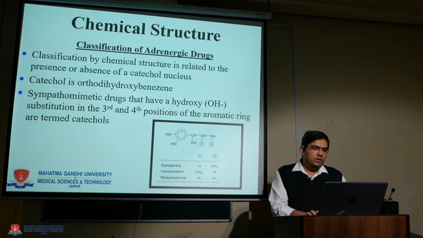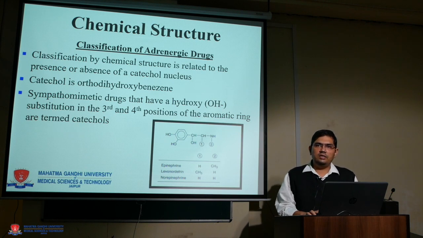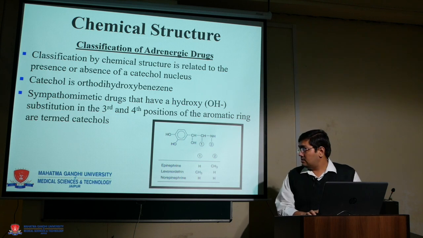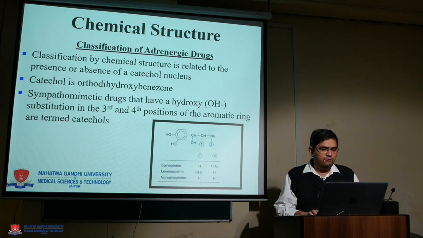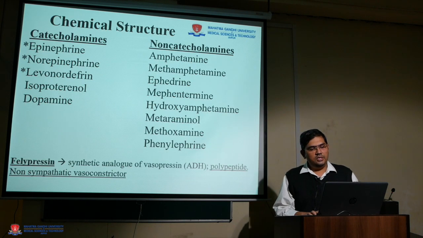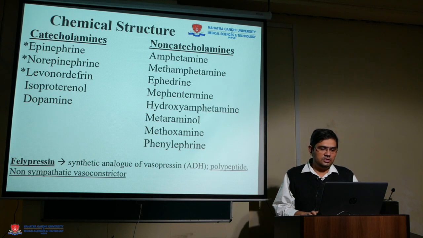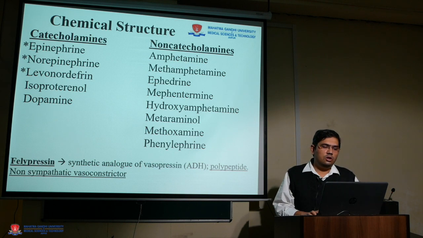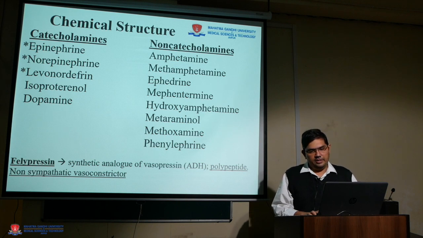So coming to the pharmacology, the vasoconstrictors are basically adrenergic drugs. They are based on the presence of catecholamine ring as shown in this diagram. They can be classified by chemical structure into three types: catecholamines, non-catecholamines, and felypressin, which is a separate variety, a synthetic analog of vasopressin. So basically what we use in common routine practice are the catecholamines. We can call it epinephrine, norepinephrine, and one synthetic supplement, that is levonordefrin.